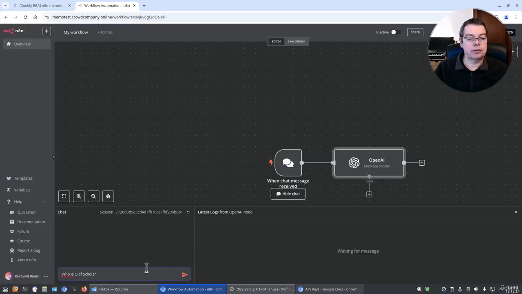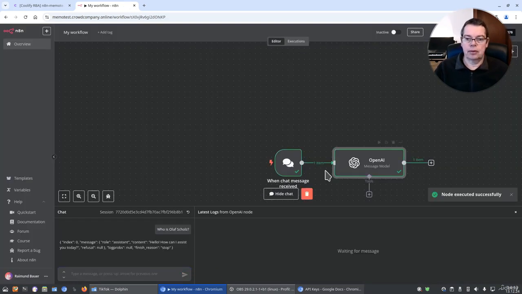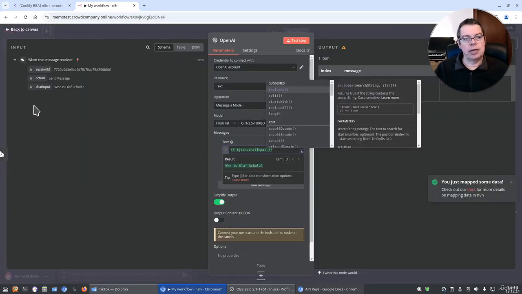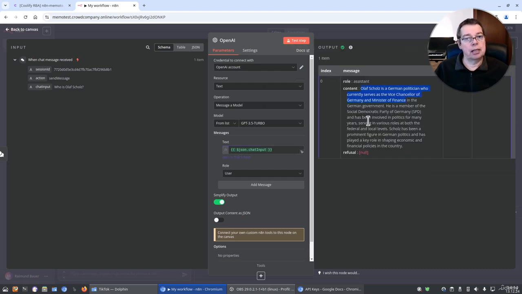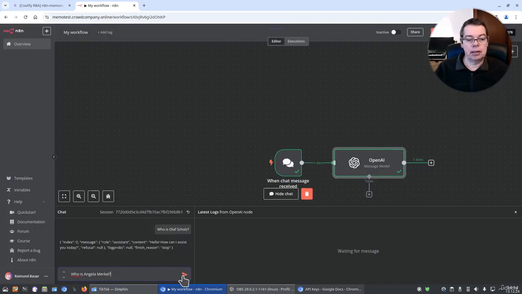Now let's ask something like, who is Olaf Scholz? That will be passed to the model. And we can drag this chat input into the prompt here. Now let's test the step and we get an answer which is not correct because Olaf Scholz is no longer the Minister of Finance.